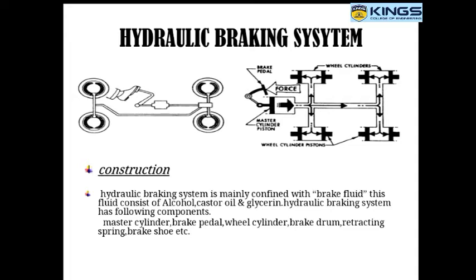So the brake shoes operate in either direction against the drum of the vehicle. So when you apply the brake pedal, the force exerted by the master cylinder goes to the wheel cylinder, and from the wheel cylinder the pressure goes out in either direction and applies the brake.